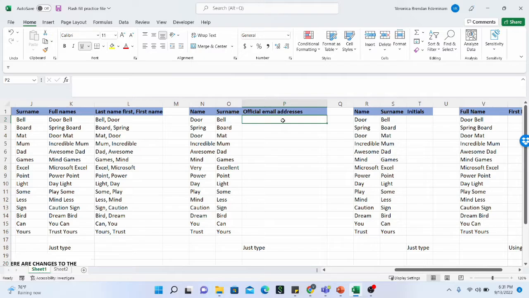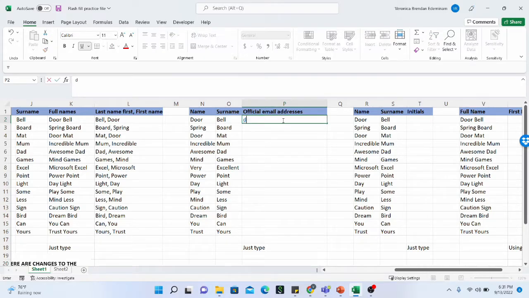And in this situation, so let's say you're working with a company that has an official email address, that the official email address is made up of the first and the last name of each of the staff at the domain name of the company, right?